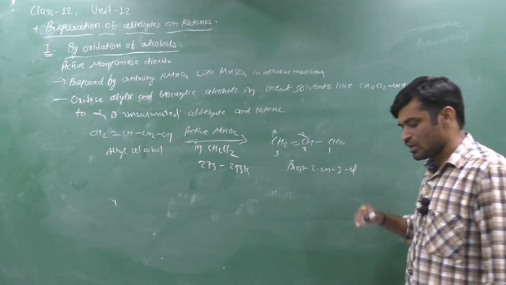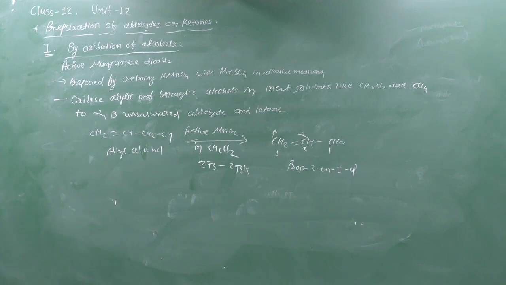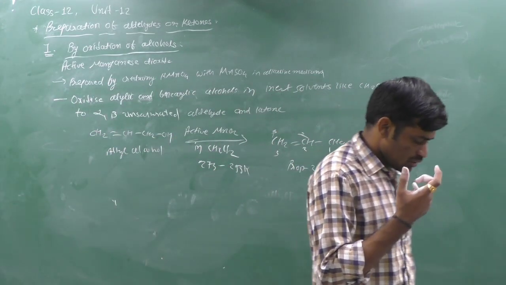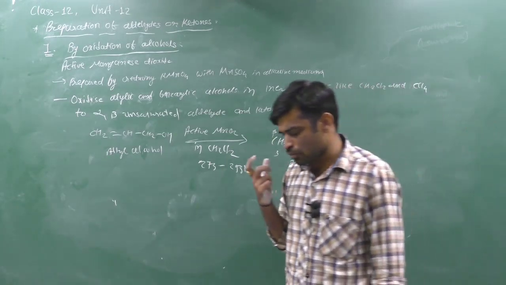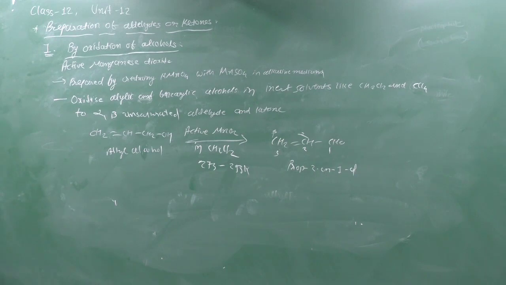These all do the same work, and none of them affects the double bond. So friends, we complete the first method to prepare aldehydes and ketones, which is oxidation of alcohol.